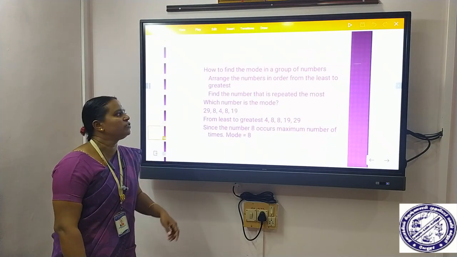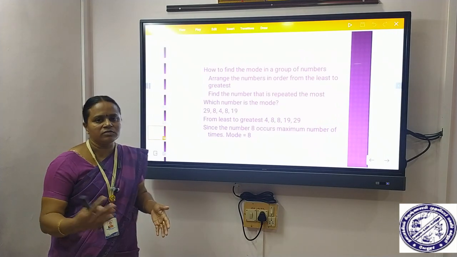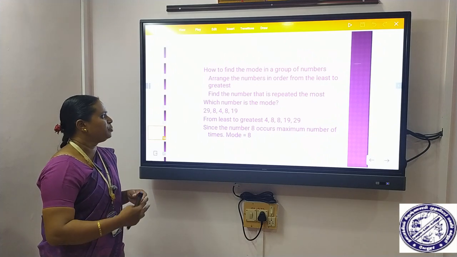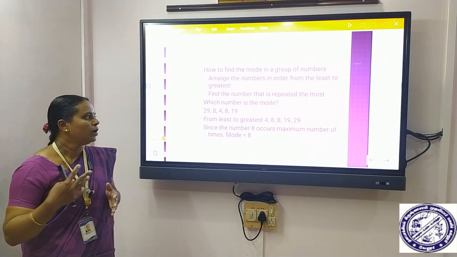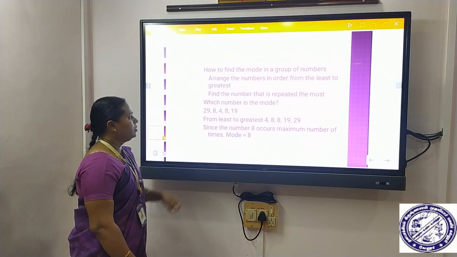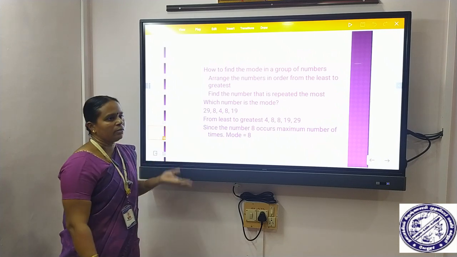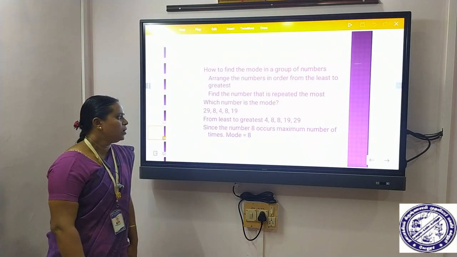Next is the procedure for finding the mode. Step number 1, arrange the data from least to greatest. Step number 2, find the number that is repeated the most. Example: which number is the mode for the following observations, 29, 8, 4, 8 and 19?